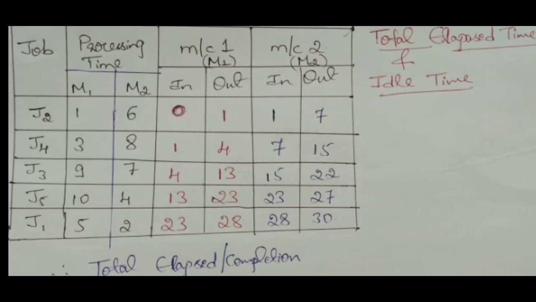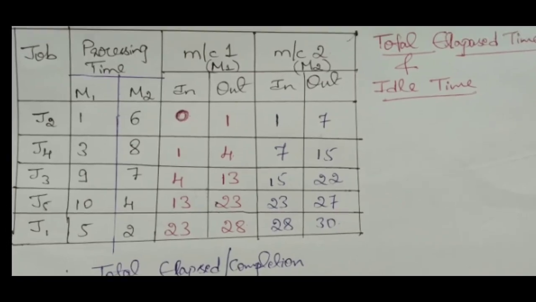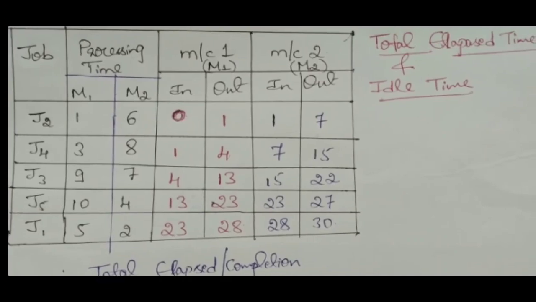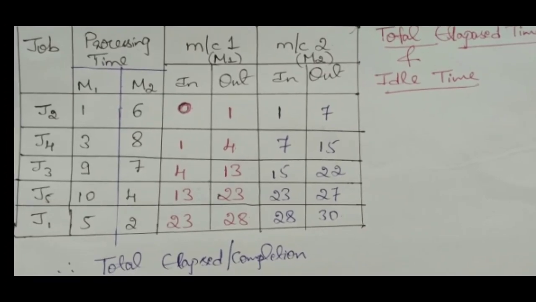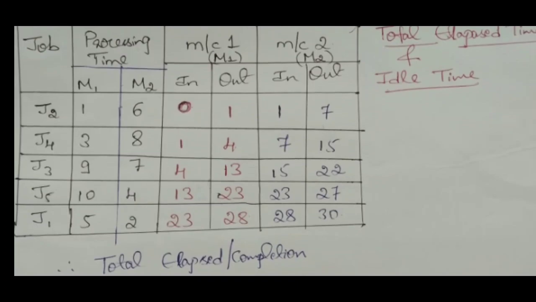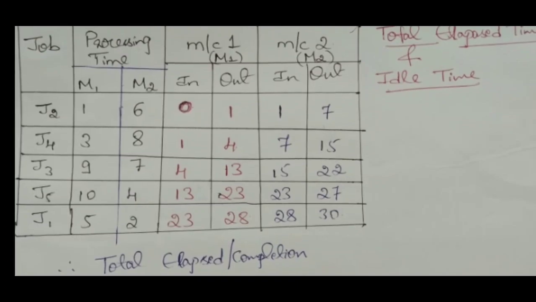Next come to the machine 2. Just write down in and out the same as for the M1 machine. In this case just concentrate here. The in time is 1 minute. I have written 1 minute only because the same job J2 will be performed on machine 1 and then next on machine 2. It means job J2 will first be processed on the M1 machine.